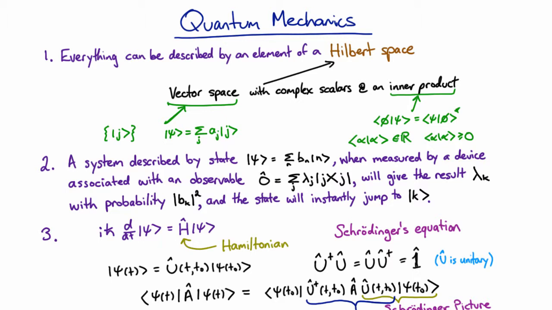And the only other postulate we need is the fact that states, these elements of the Hilbert space, evolve according to the Schrödinger equation. The Schrödinger equation has the Hamiltonian as an operator in there. The Hamiltonian is indeed an observable. It's the observable for energy, but we can see that that basically tells us everything we might need to know in order to predict the future. If you know the whole state, you know what happens if you make measurements, and you know how the state's evolving, then you know everything.